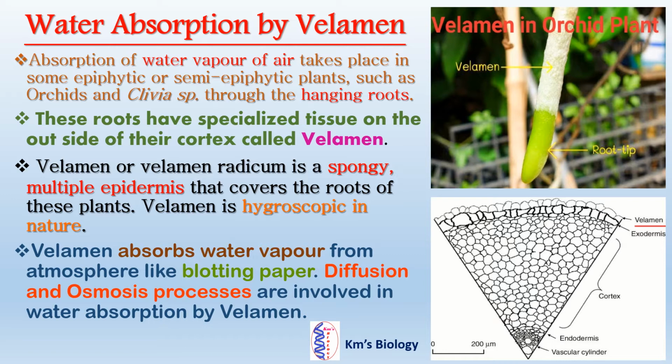Velamen, or velamen radicum, is a spongy multiple epidermis that covers the roots of these plants. Velamen is hygroscopic in nature. Velamen absorbs water vapor from the atmosphere like blotting paper. Diffusion and osmosis processes are involved in water absorption by velamen.